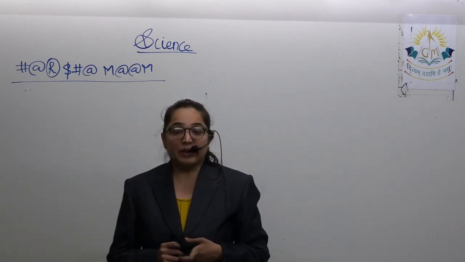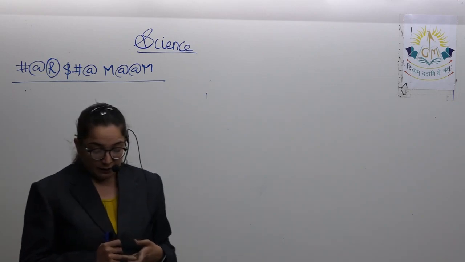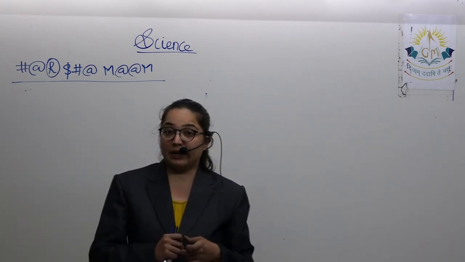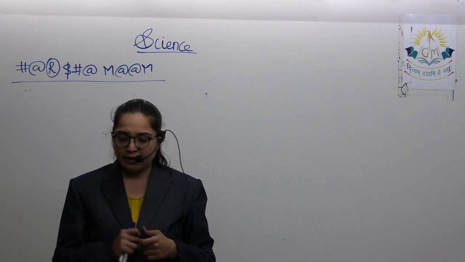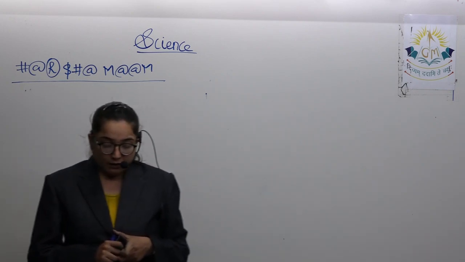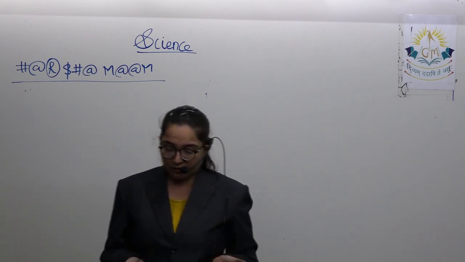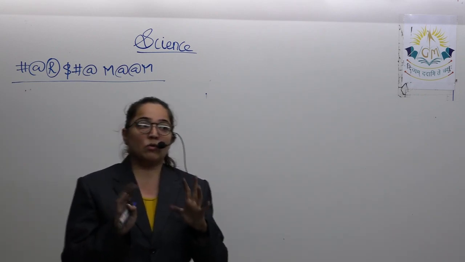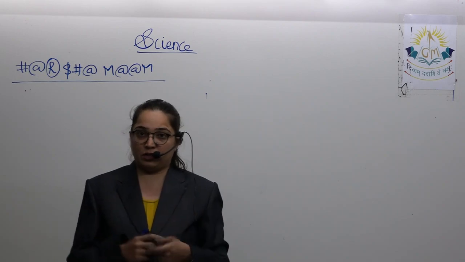Next, how can visually challenged people read or write? You already know about the Braille system. First of all, there are people who are not able to see.